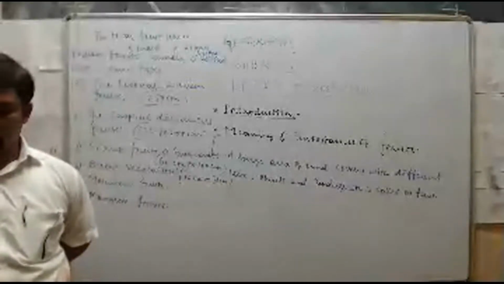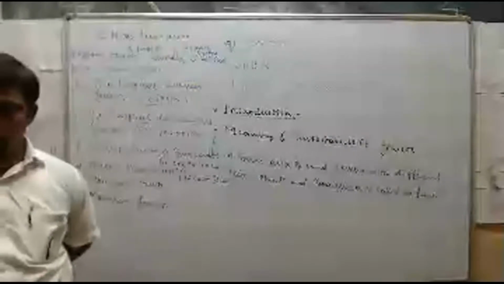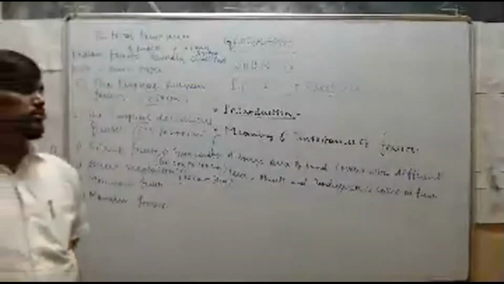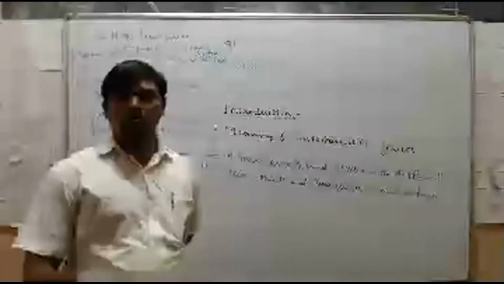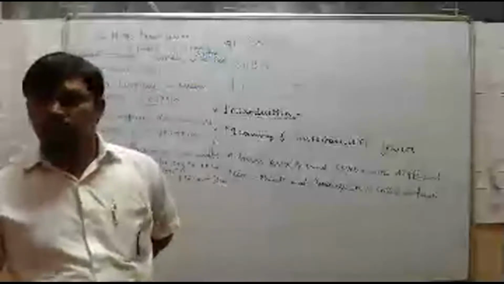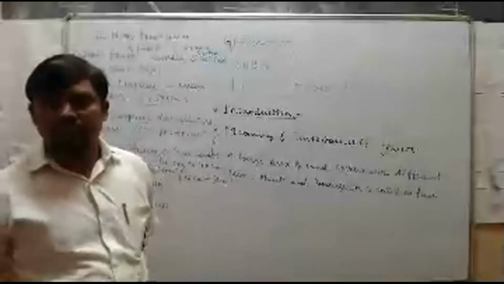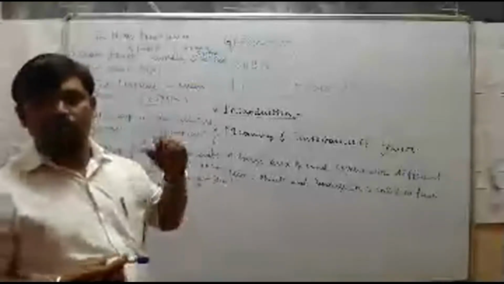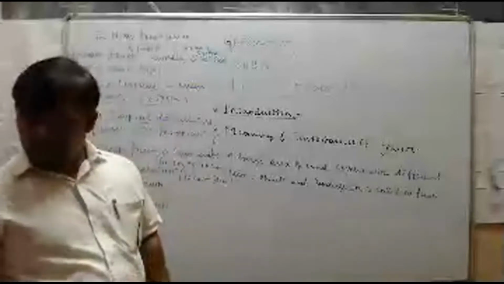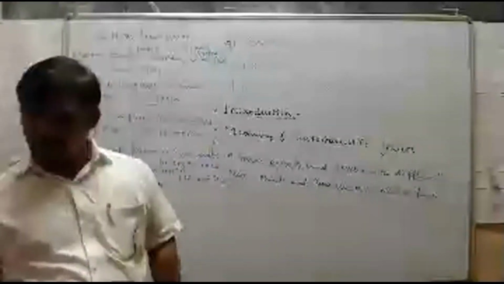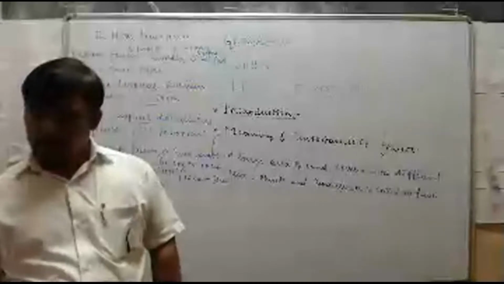It accounted for about 23.6 percentage of the total geographical area of the country. And what is the total geographical area of India? 32 lakh 87,263 square kilometers. In that, it accounts for only 23.6 percentage of the total geographical area of India.